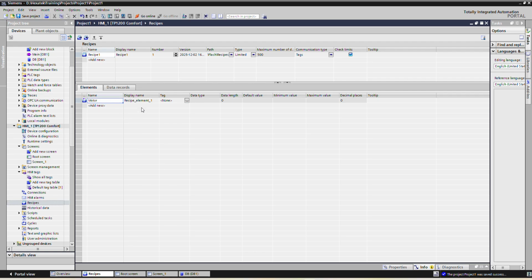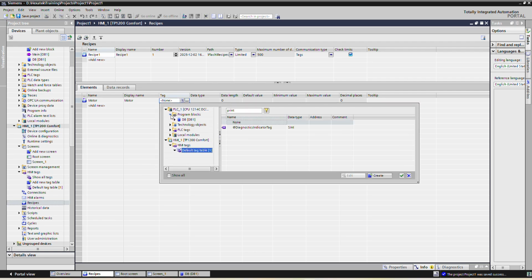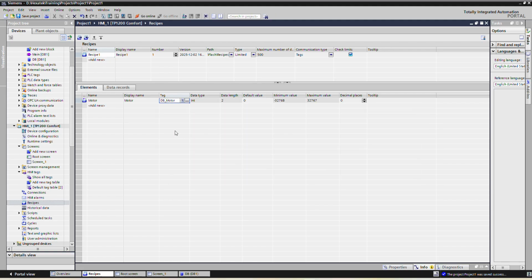Here for motor, the display name we will show as motor, and here we will add the motor tag. We can take bool, real, or time data types based on our structure.